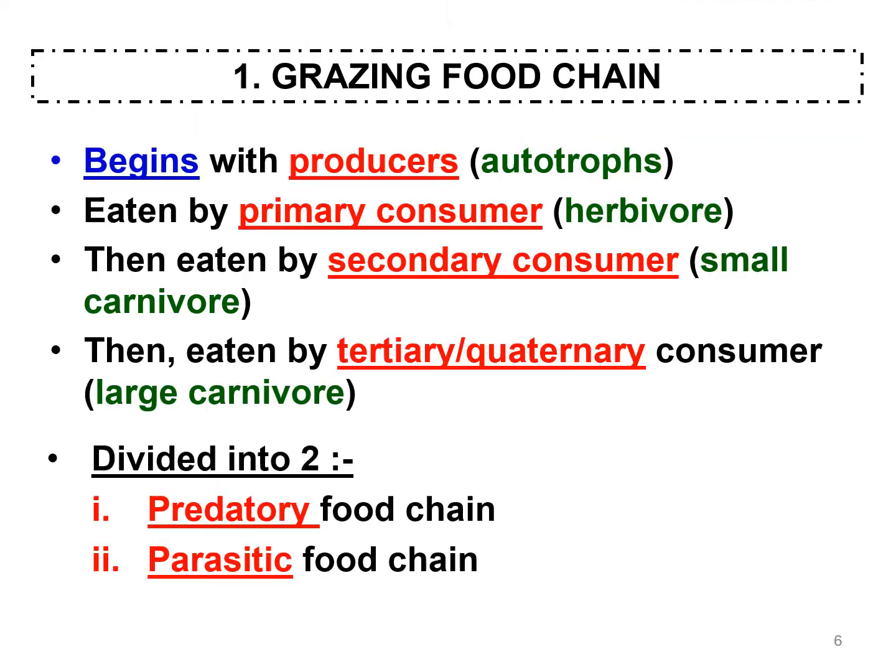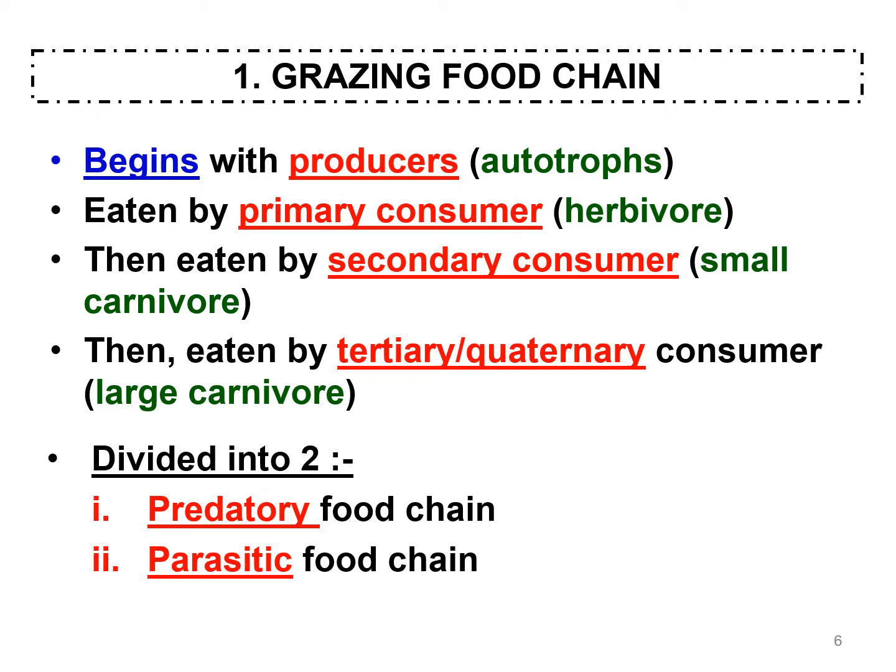So the grazing food chain begins with producers, the autotrophs, which are eaten by the primary consumer, which is a herbivore or an omnivore, and then eaten by the secondary consumer, which is a small carnivore, and then the small carnivore is eaten by the tertiary or quaternary consumer, which is usually a larger carnivore.